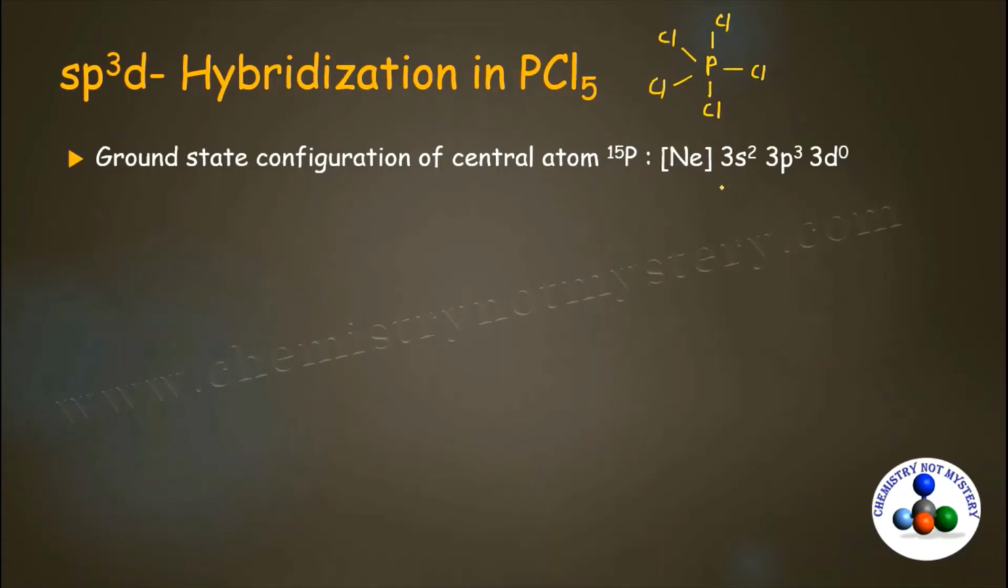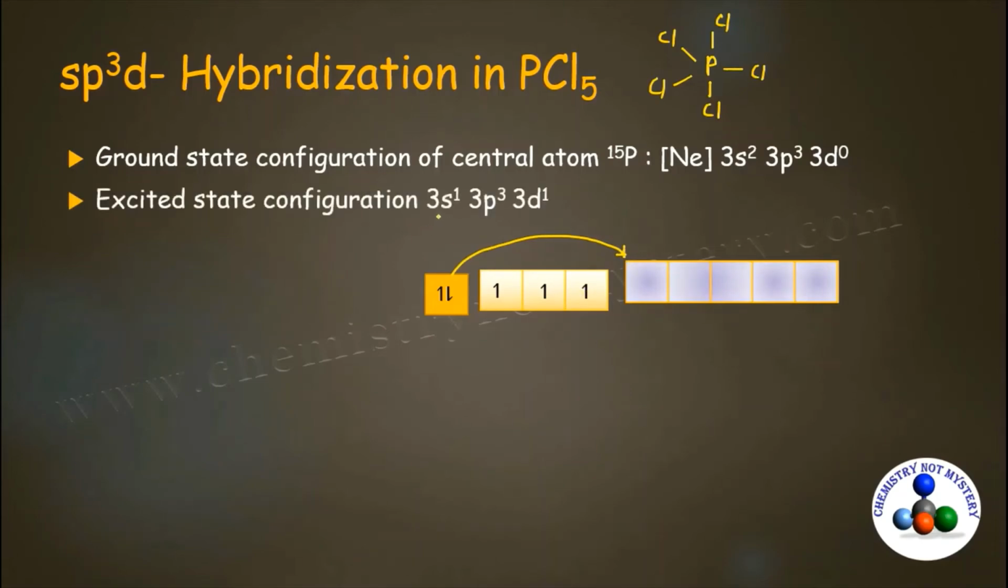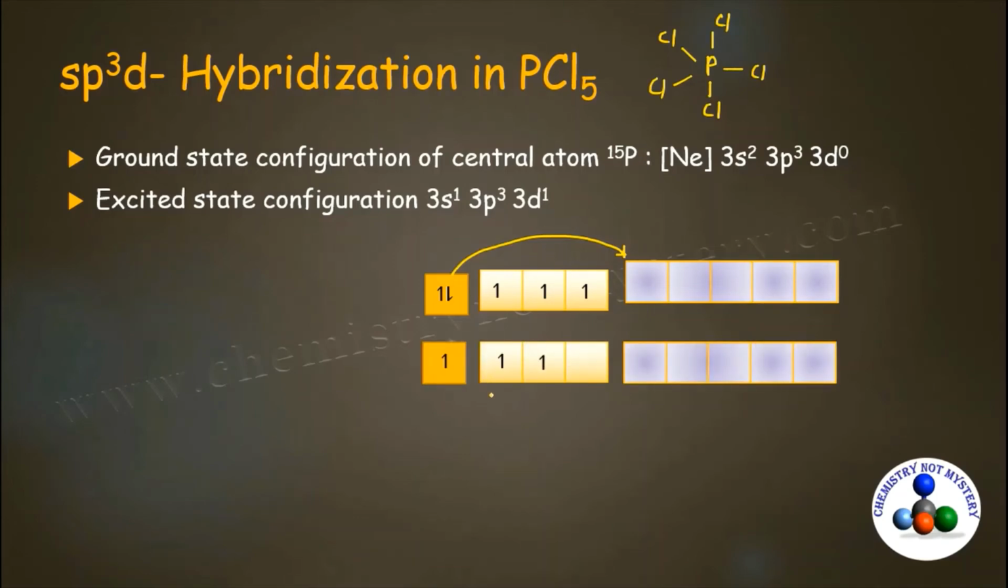The configuration of phosphorus will be neon 3s2, 3p3, 3d0. For the formation of 5 bonds with 5 Cls, we will require 5 half-filled atomic orbitals. But here you can see there are only 3 half-filled atomic orbitals. To get 5 half-filled atomic orbitals, we have to promote 1 electron from 3s to 3d. So in this way, you will get the excited state configuration 3s1, 3p3, 3d1. In this way, we can get 5 half-filled atomic orbitals.